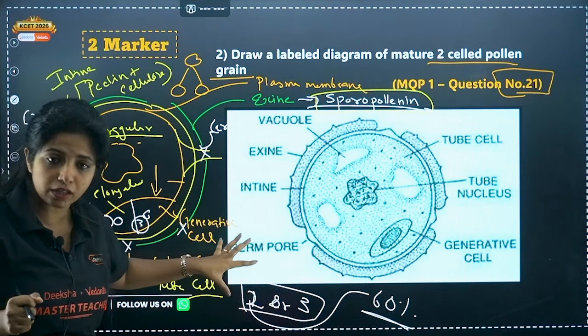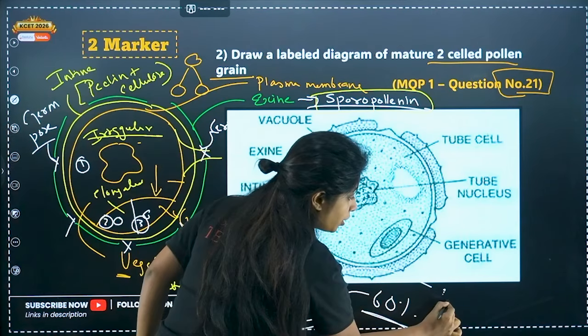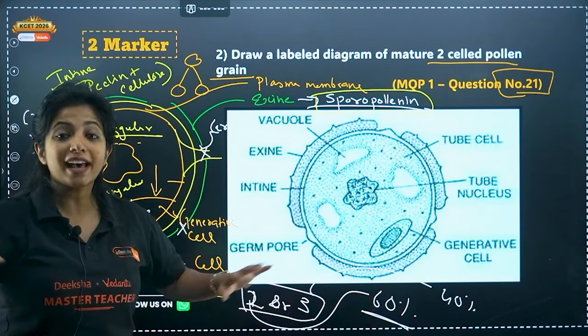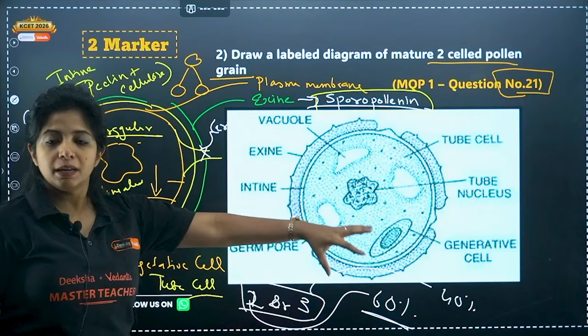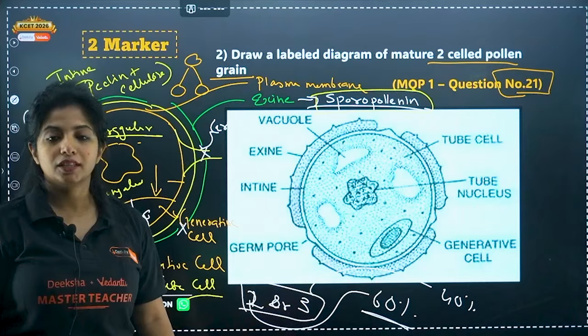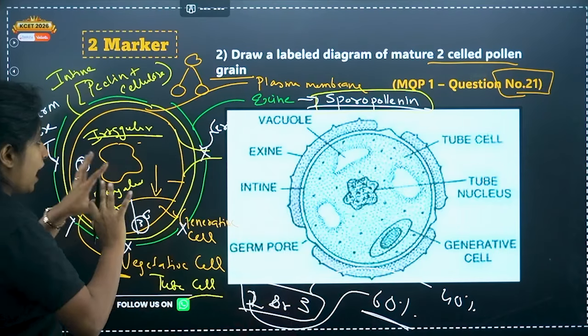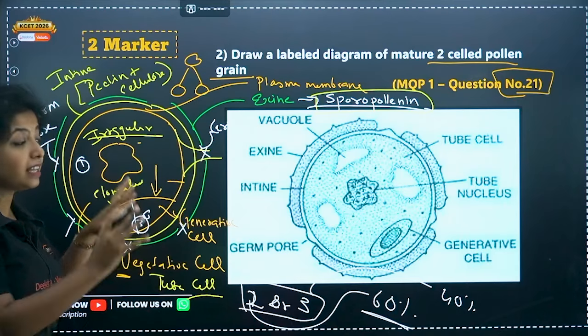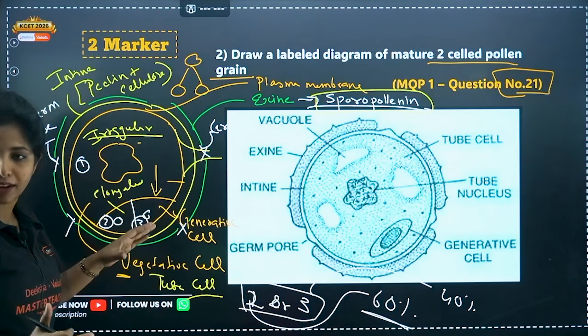Until then, it will be 2-celled only. In the remaining 40%, it will be in the 3-cell stage. This is again a question. So the maximum is for 2-celled, and the minimum 40% is for 3-celled. Cool. I will be showing you questions regarding it and you will be astonished to find the same concept everywhere.